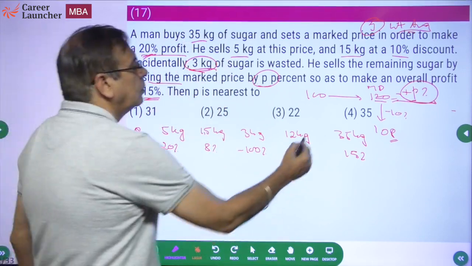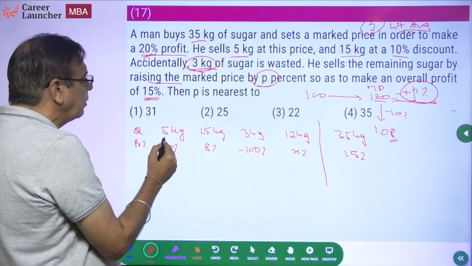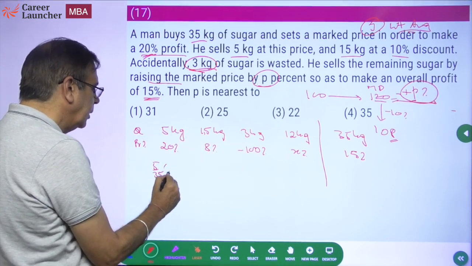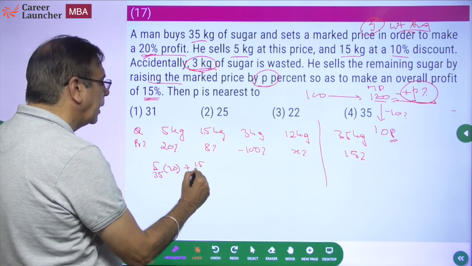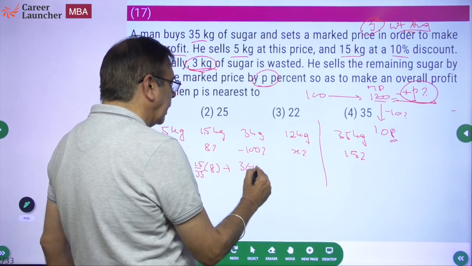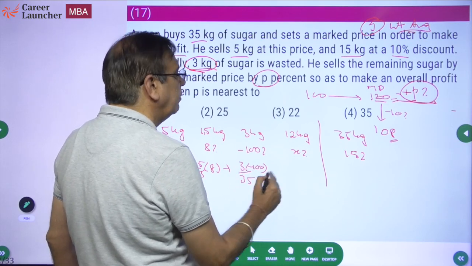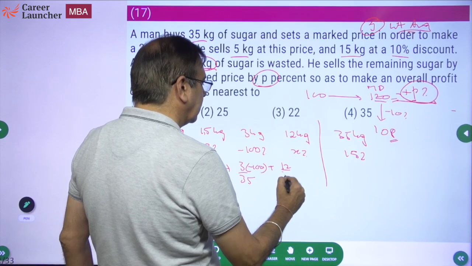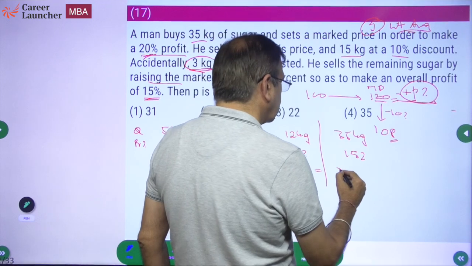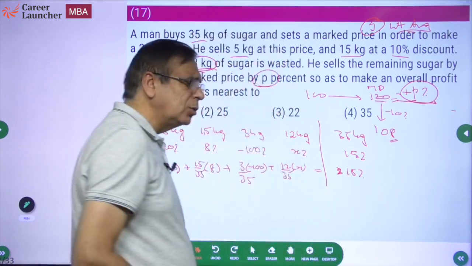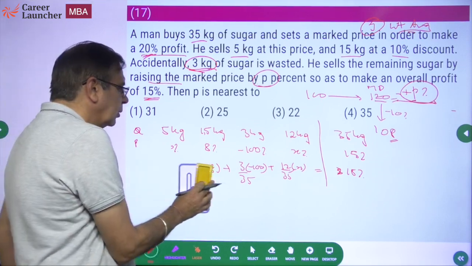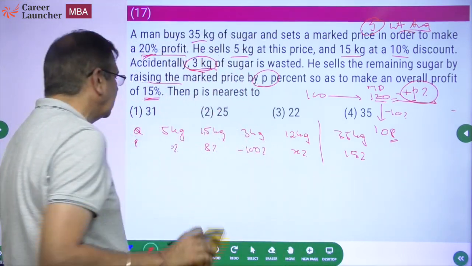Okay. So what is this? You could do 5 by 35 into 20, plus 15 by 35 into 8, plus 3 by 35 into minus 100, plus 12 by 35 into X, should be equal to 15%. This is what you could do. Waste of time. I will always try to avoid the ratios. What will I do? I'll do the same thing but in a slightly different way.